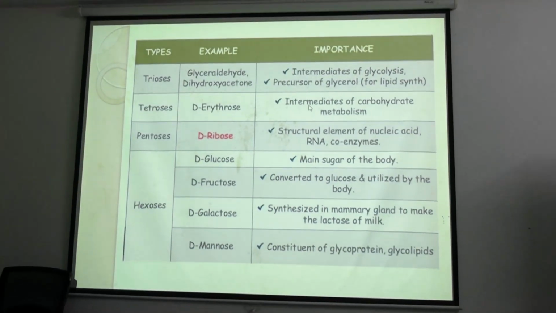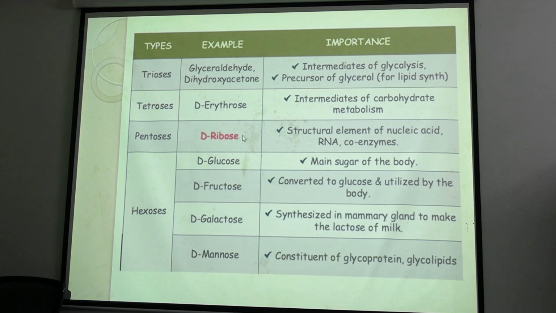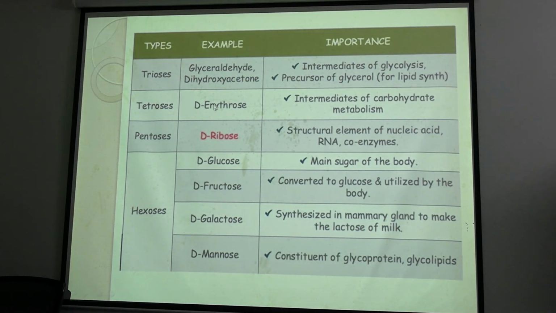Now here are few examples and their importance. Okay, few important monosaccharides with their importance. You should remember these. So glyceraldehyde and dihydroxyacetone, these are important intermediates of carbohydrate metabolism. Erythrose is also intermediate of carbohydrate metabolism. Ribose and deoxyribose, structural element of nucleic acid, RNA, DNA, and they act as coenzymes also in NADH, NAD, like this. Then glucose, fructose, galactose, mannose, these all are dietary carbohydrates.